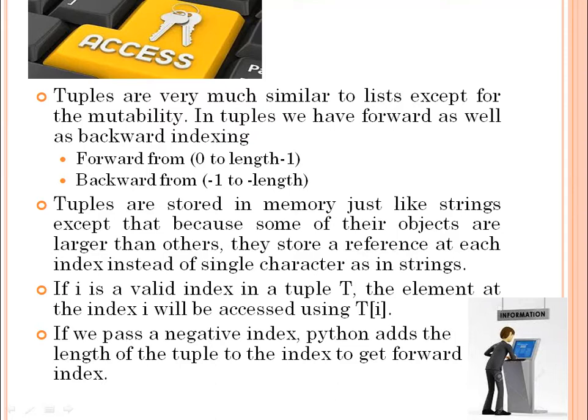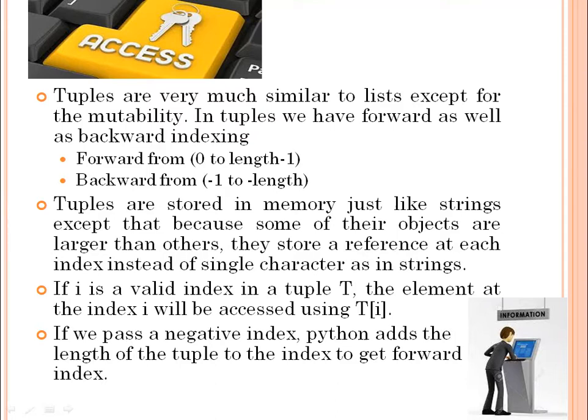Tuples are stored in memory just like strings, except that because some of their objects are larger than others, they store a reference at each index instead of single characters as in strings. This thing I have made clear in the previous video on lists also, that you can have different types of objects in lists and tuples. So if the size of the element is large, then Python stores that element somewhere else in the memory, and puts the reference to that memory location in that particular memory location.